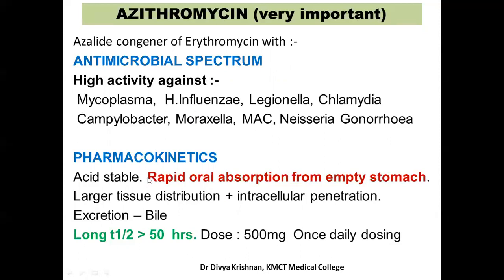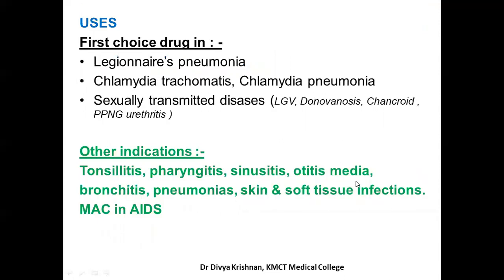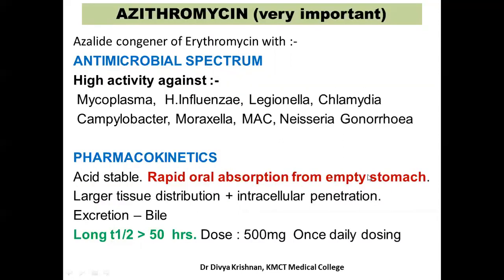It is also acid stable. It has rapid oral absorption from the empty stomach, so that is what you have to remember. It is always given 1 hour before food or 2 hours after food, because the absorption is better from an empty stomach.